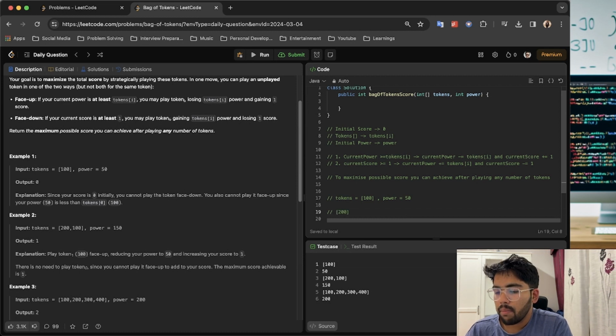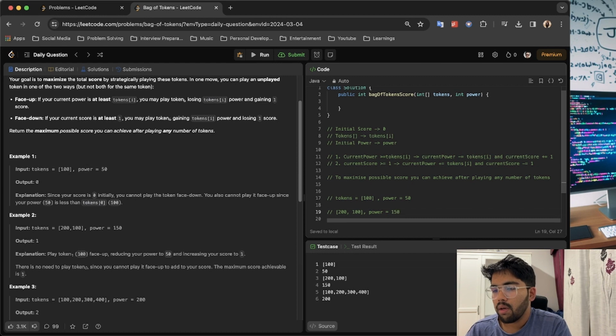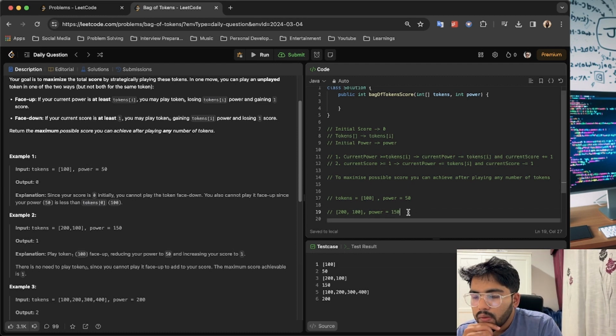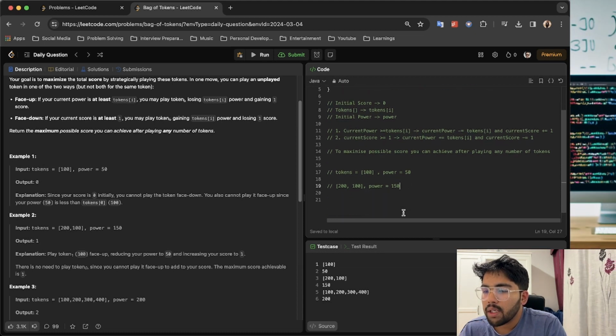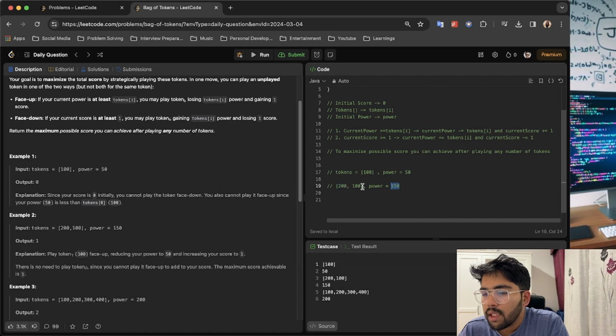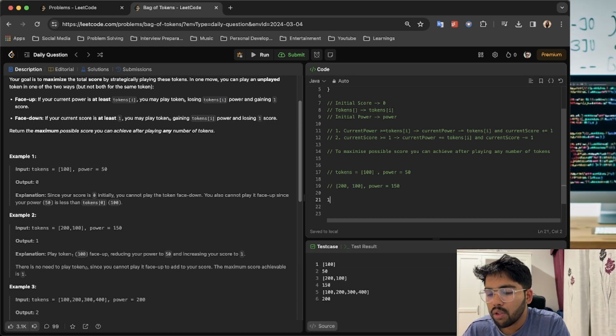We just want to develop how it should be done. Okay, in this case we have initial score 0, so one operation that can be performed is, 150 is less than 200, but 150 is greater than 100. So that means we can subtract the power in one operation.